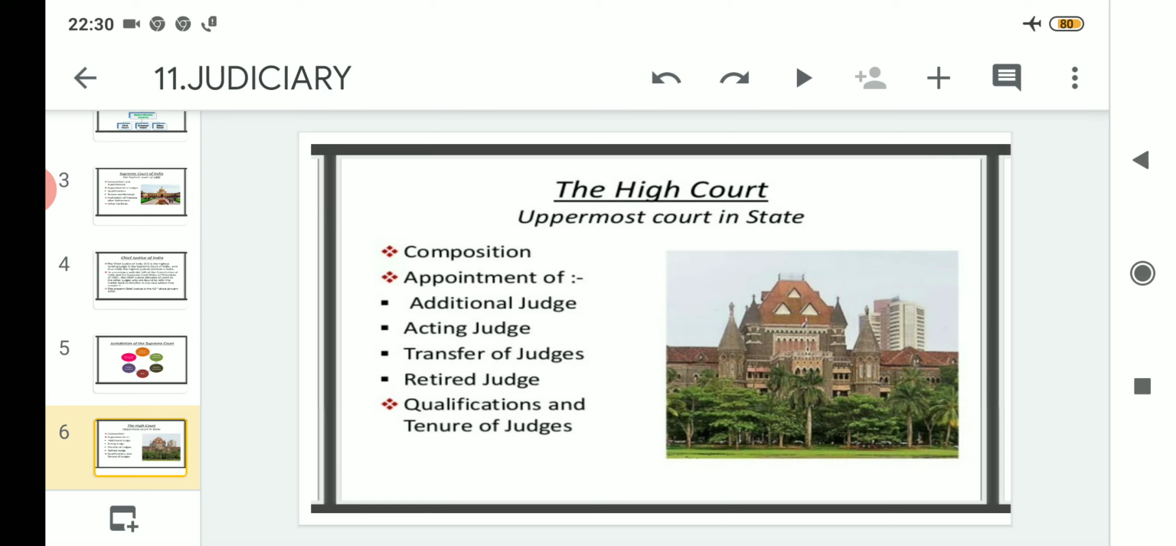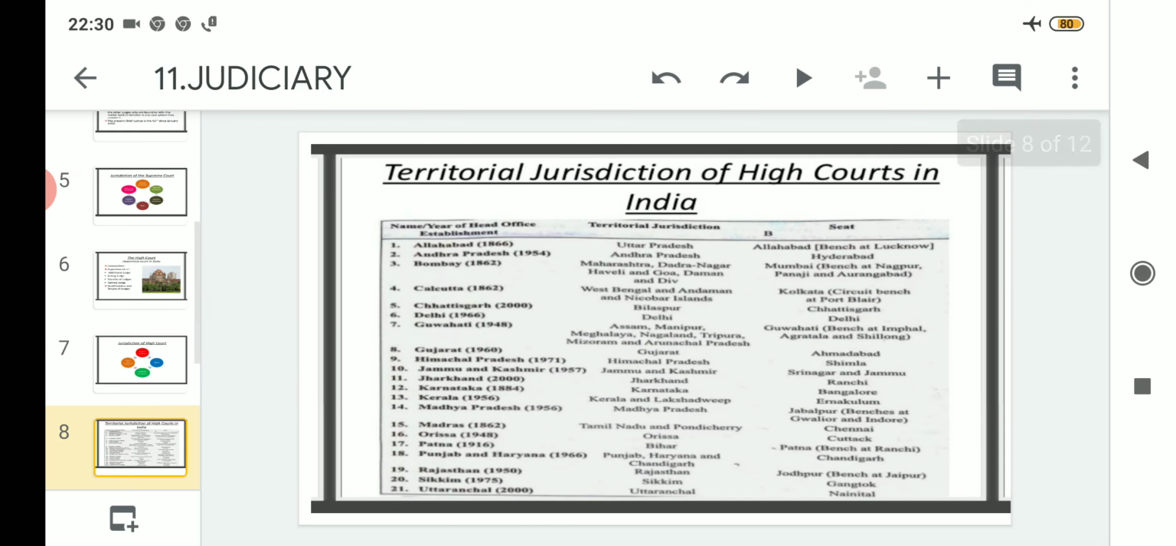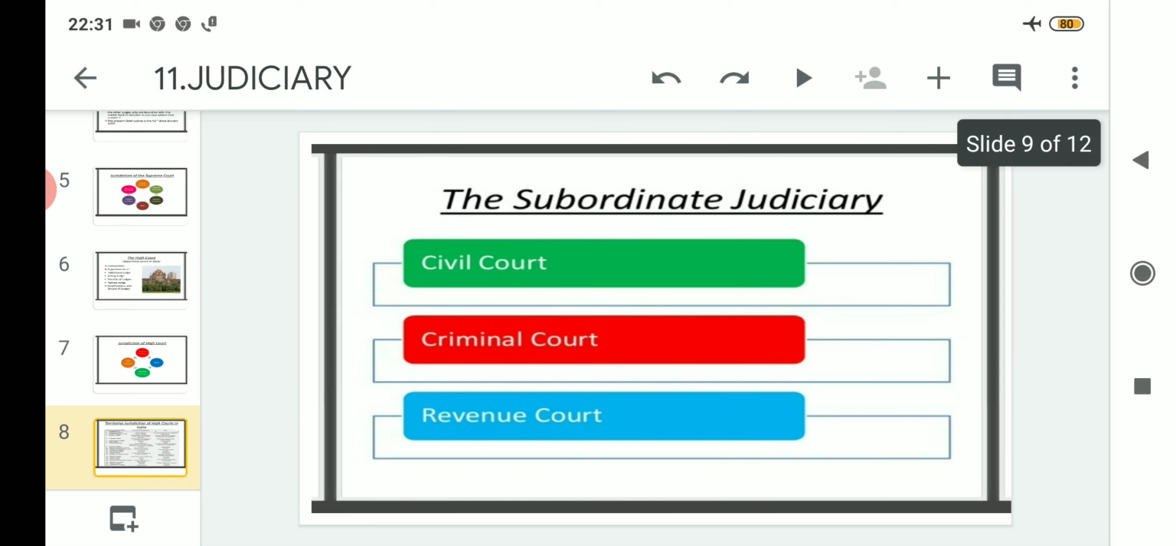Then we read about the second hierarchical order of the court in India, that is the High Court and its jurisdiction. Then we read about the number of high courts present in India, and in case of the Northeast, the High Court is present in only one state, that is the state of Assam, and it is looking after the 7 states of the Northeast region, starting from Assam, Manipur, Meghalaya, Nagaland, Tripura, Mizoram and Arunachal Pradesh. And apart from Guwahati, the bench of the High Court is located in Imphal, Agartala and Shillong also.